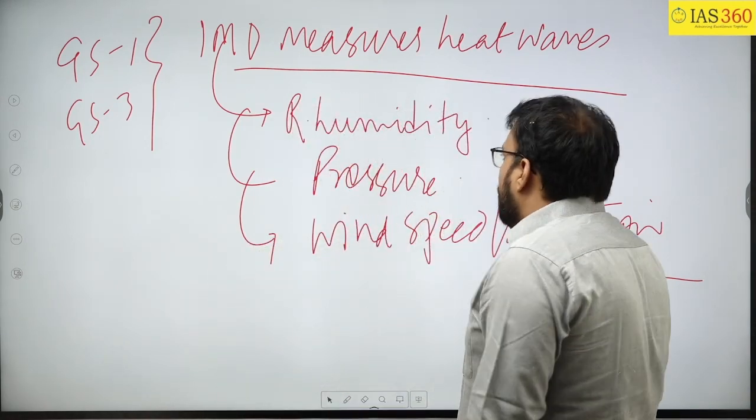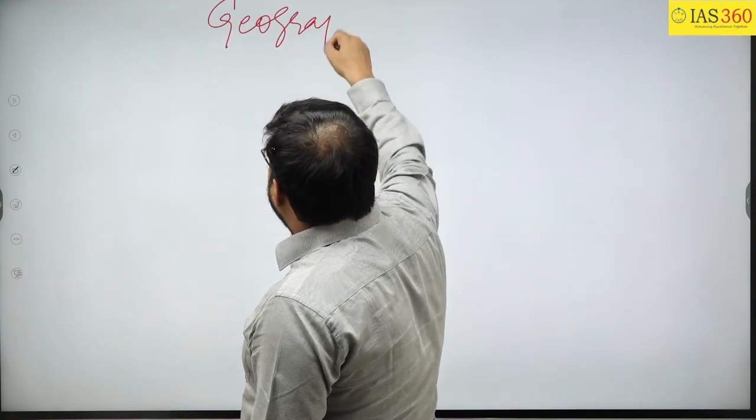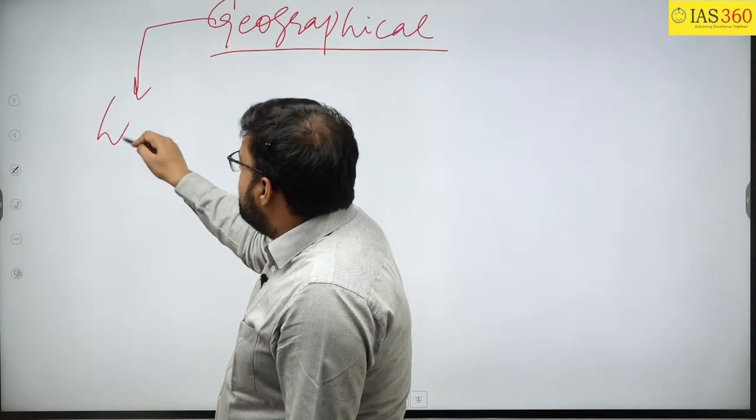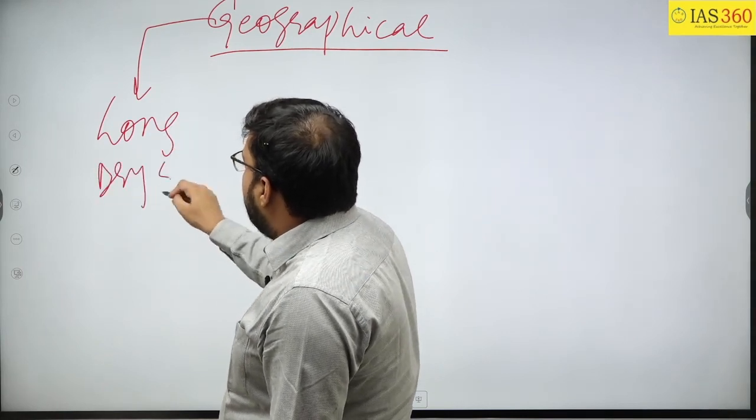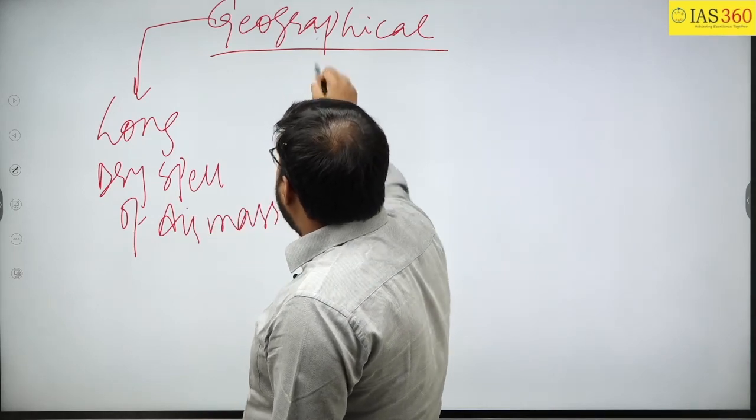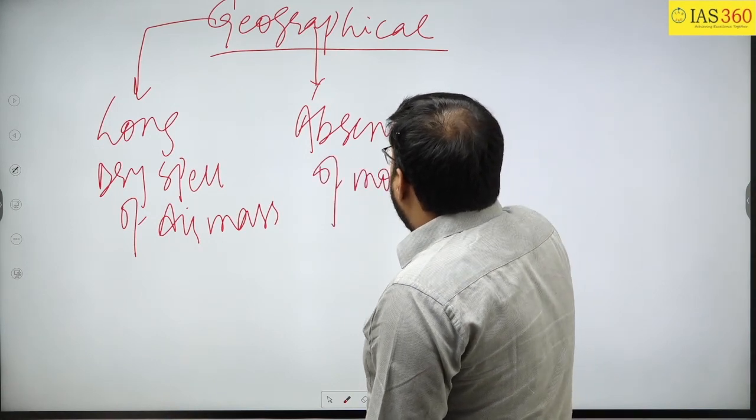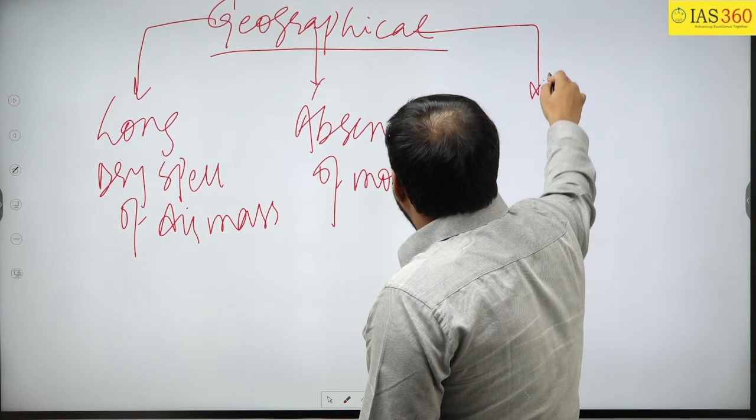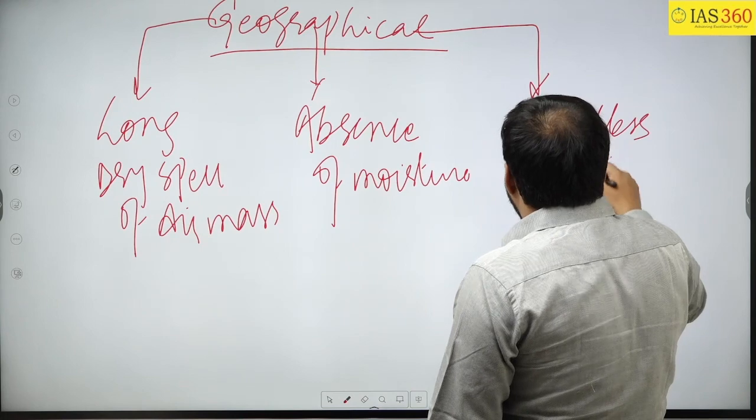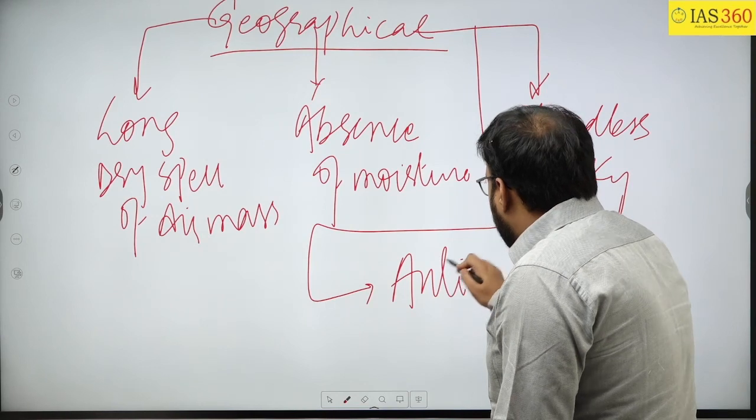Now after this, we will also see what are the geographical factors which are important here. The very first thing is long dry spell of air mass. The second requirement is absence of moisture. The third one is cloudless sky. And the fourth one, which most of the students will miss, is anticyclonic condition.